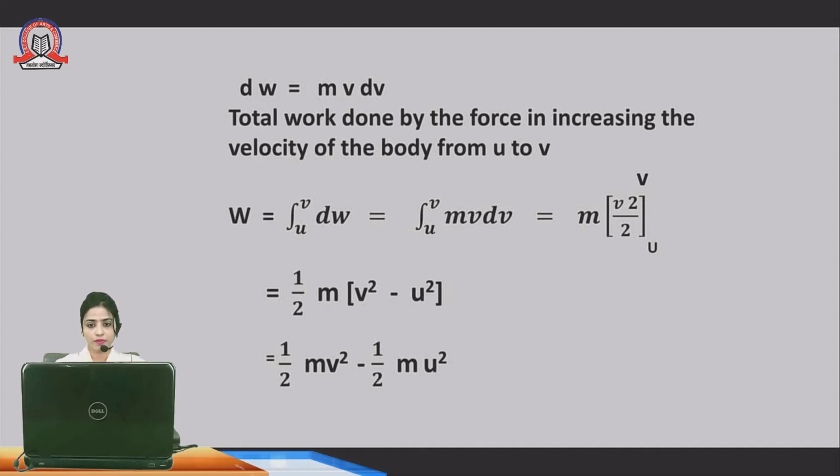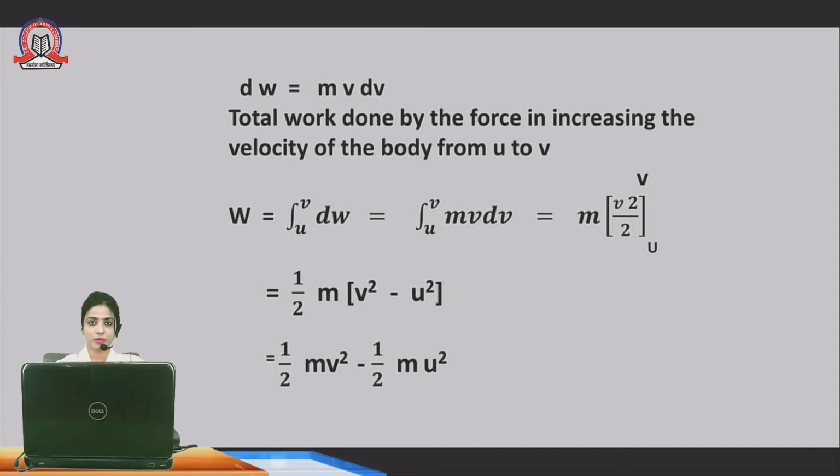The total work done by the force in increasing the velocity of the body from u to v. Here we have to calculate the total work done.